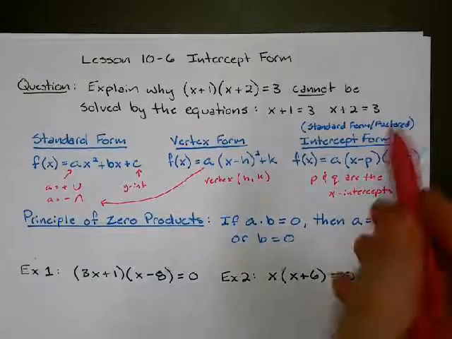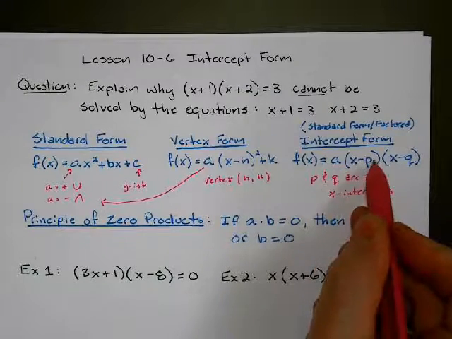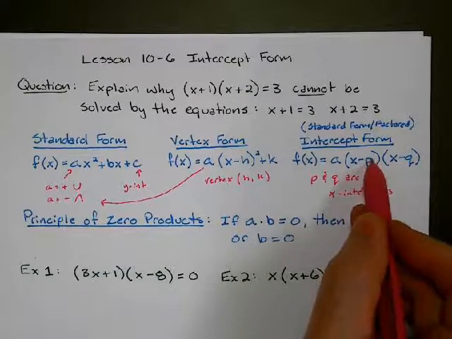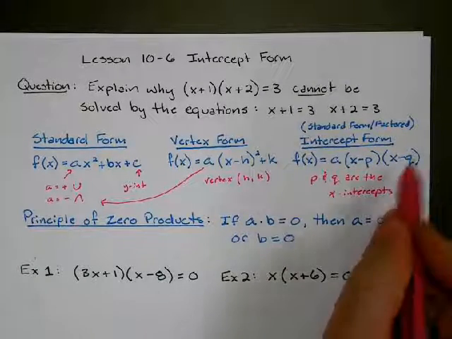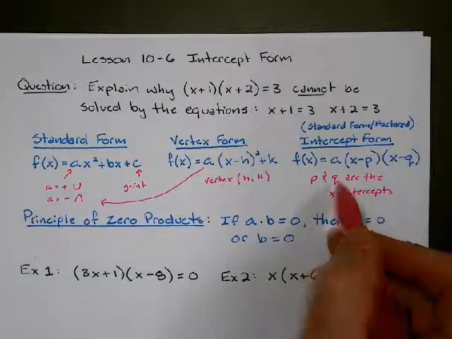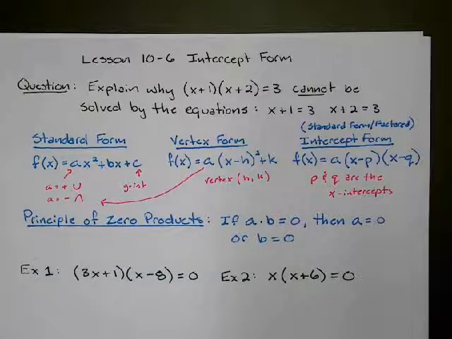Now remember in the formulas, if it says x minus p, the minus part means we're going to take the opposite of whatever's in there, and that's what p is going to be. And we're going to take the opposite of q, and that's going to be one of our x-intercepts.